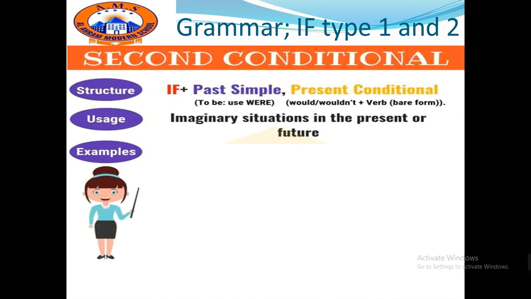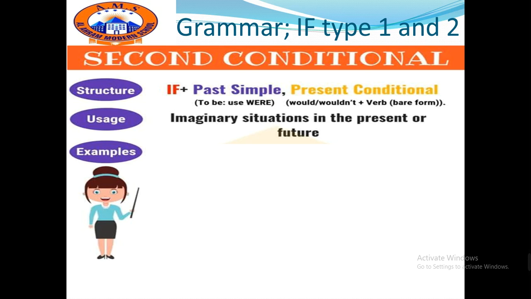The second conditional. The structure is if plus past simple. We use here the past simple, and in the result clause, we use would. So, the structure here differs. When we use in the structure if plus past simple, the result will be with would plus the infinitive.